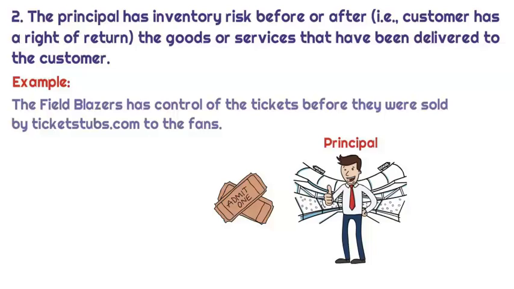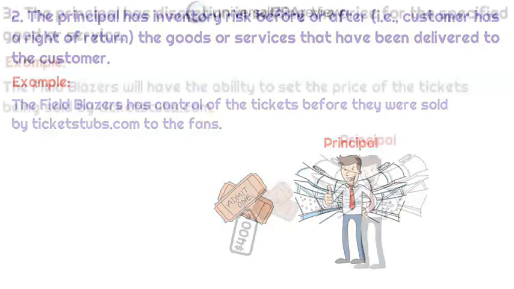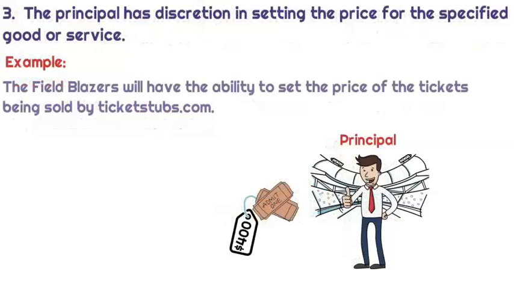In this example, the Field Blazers would have control of the tickets before they were sold by TicketStubs.com to the fans. And finally, the principal has discretion in setting the price for the specified goods or services. So in our example, the Field Blazers will have the ability to set the price of the tickets being sold by TicketStubs.com. Keep in mind this isn't always going to be the best indicator, as there will be situations where the agent will have some flexibility to negotiate prices.